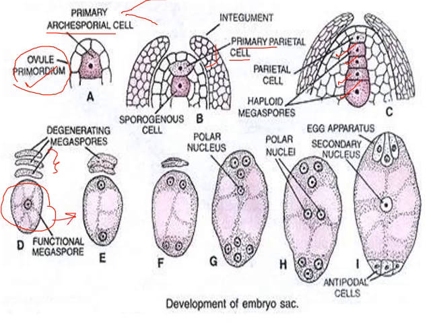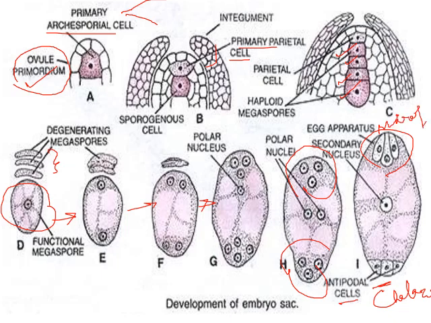Now this will undergo several mitotic divisions: first it will convert into 2, then from 2 to 4, 4 to 8. Now the arrangement of the embryo sac takes place: 3 will go towards the basal end, these are the antipodal cells, which is the chalazal end, and this is the egg apparatus at the micropylar end, and this is the secondary nucleus.